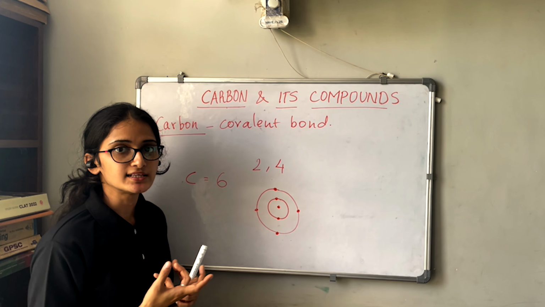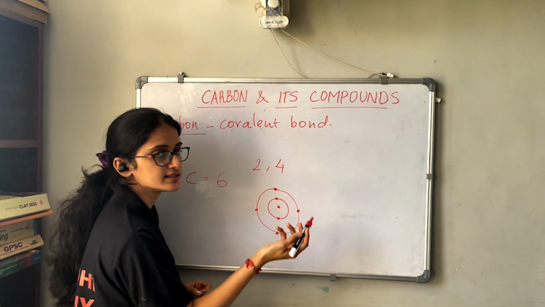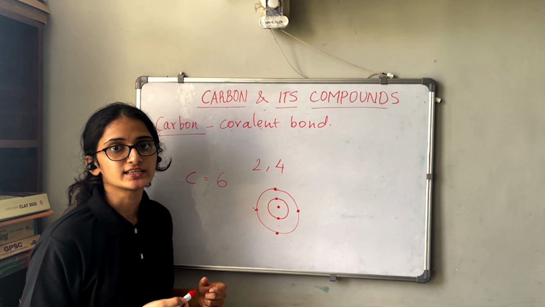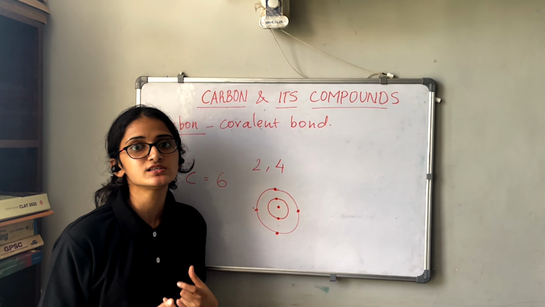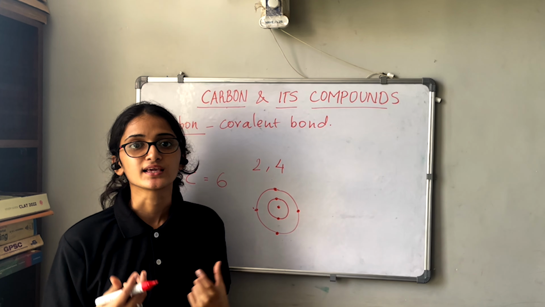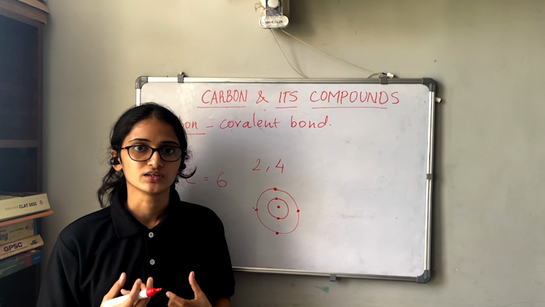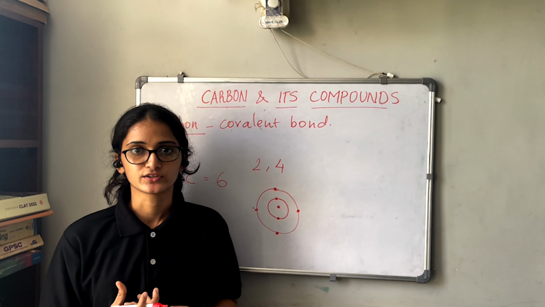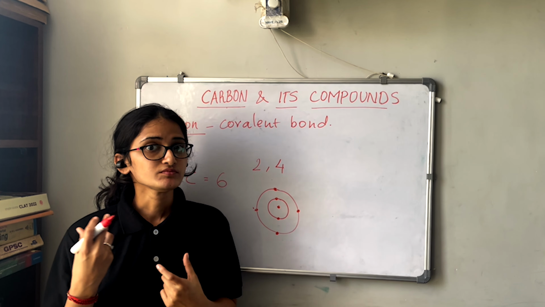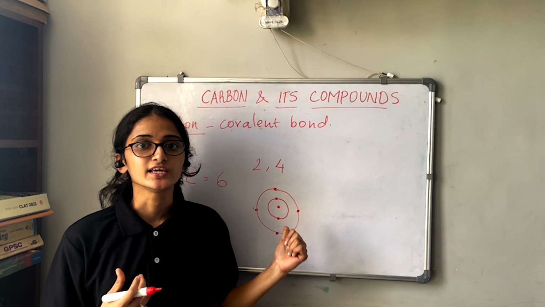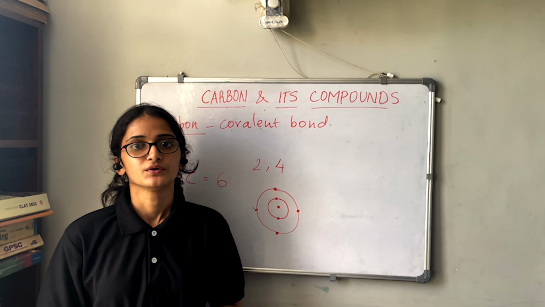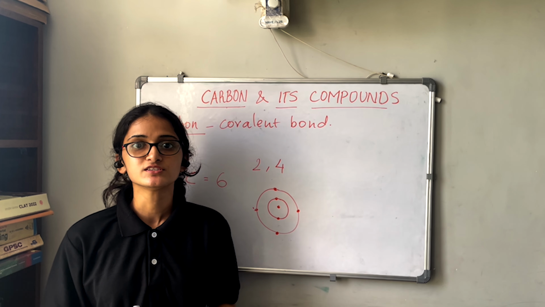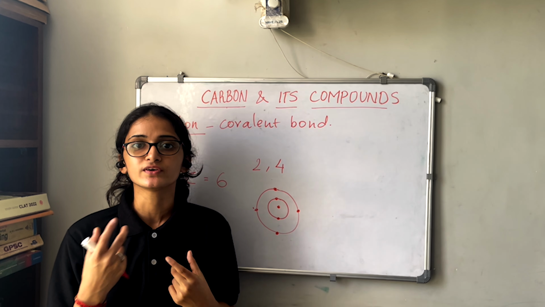The other way we can see is that carbon can either gain or lose. If carbon has to lose these 4 electrons, it needs some energy, but carbon doesn't have that much energy to lose all 4 electrons. So the other way carbon has is to share the electrons. Carbon can neither lose nor gain electrons, but it can share electrons with other atoms.